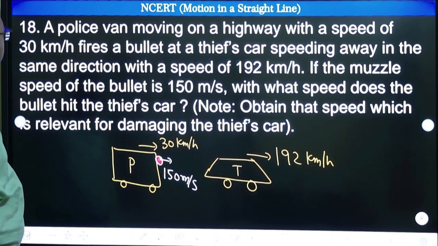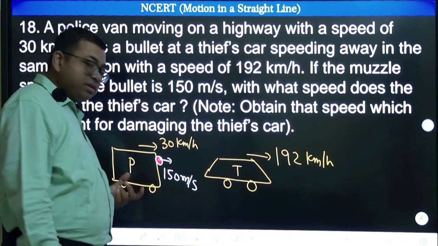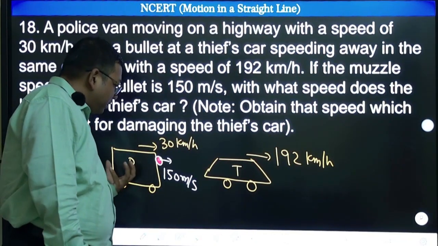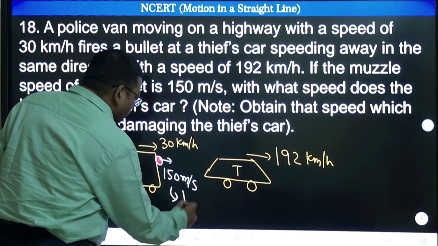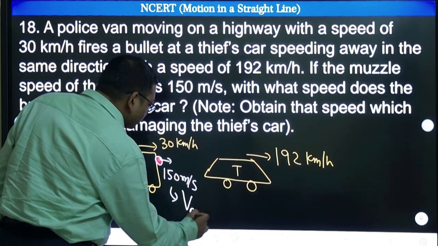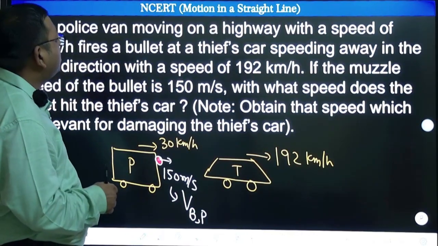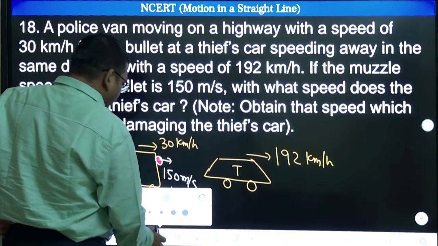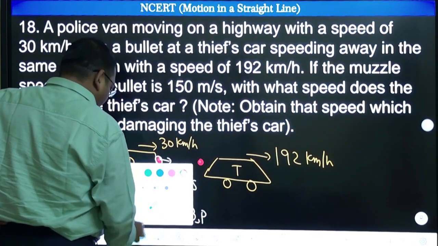If the muzzle speed of the bullet is 150 meter per second, with what speed does the bullet hit the thief's car? Note that when this policeman fires, this 150 meter per second is relative to the policeman. You have to note that this is the velocity of bullet with respect to police. Okay, this is what is given. And what we need to calculate is, with what speed does the bullet hit the thief's car? So this bullet has to hit the thief car.